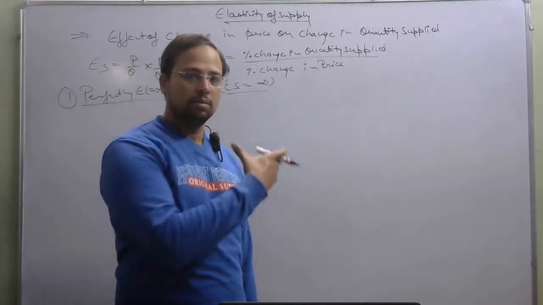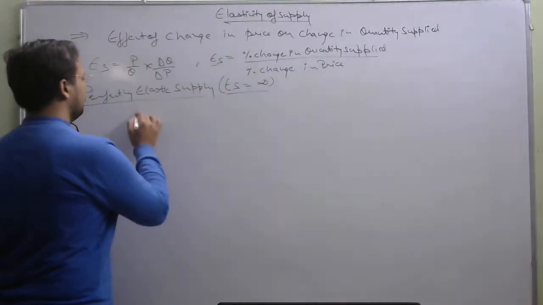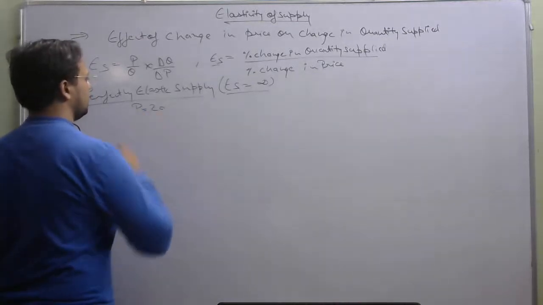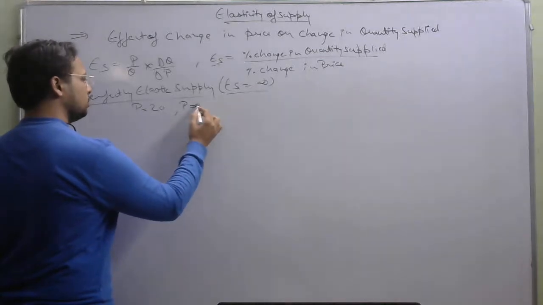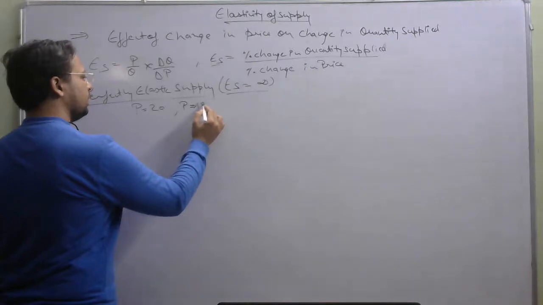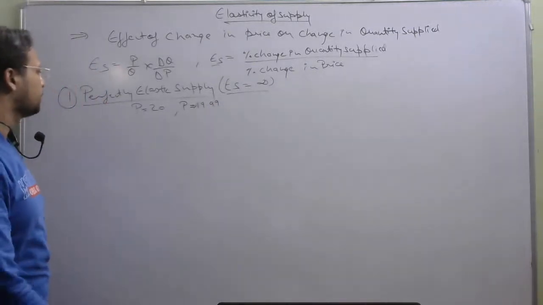let us solve it with a numerical. Let us suppose the price earlier was 20 and the price later was 19.9999, because there is an insignificant change in price.